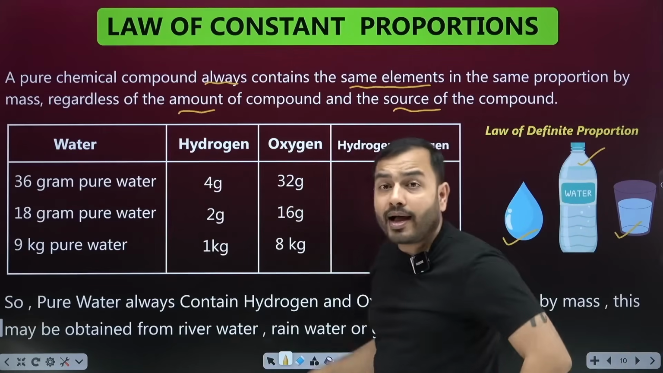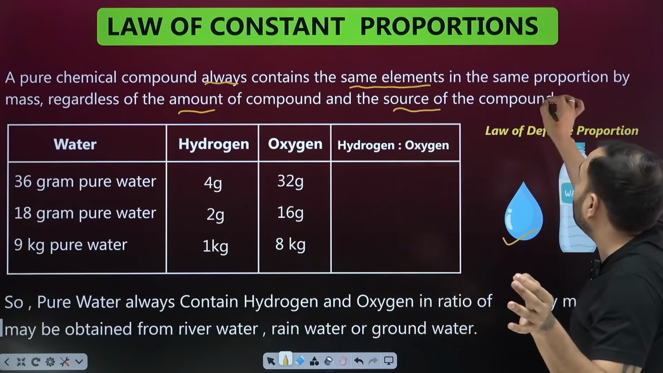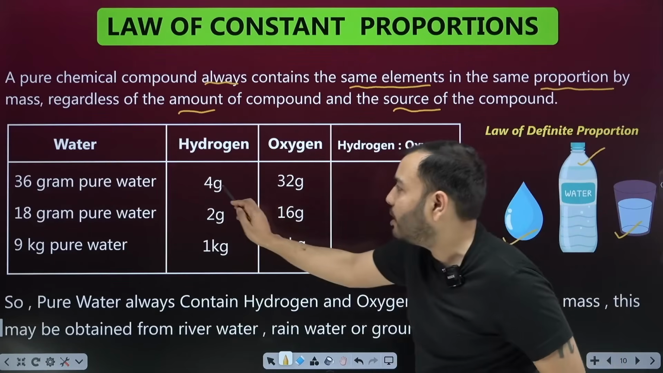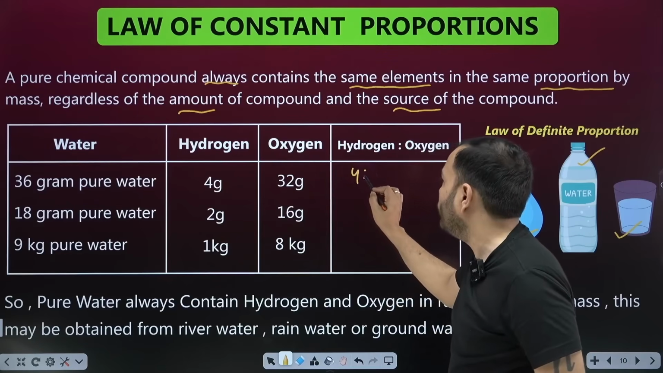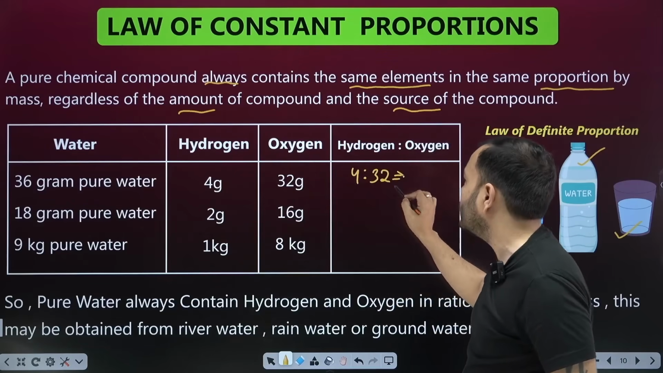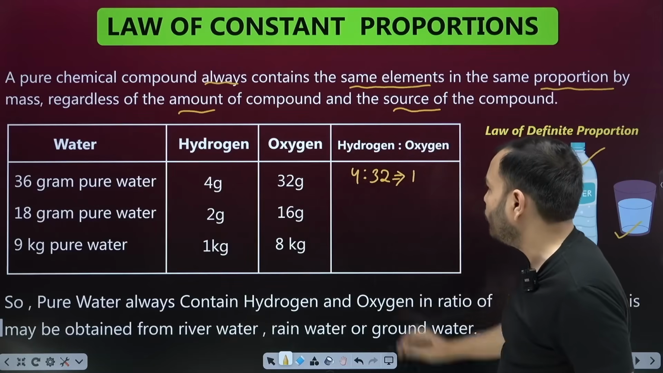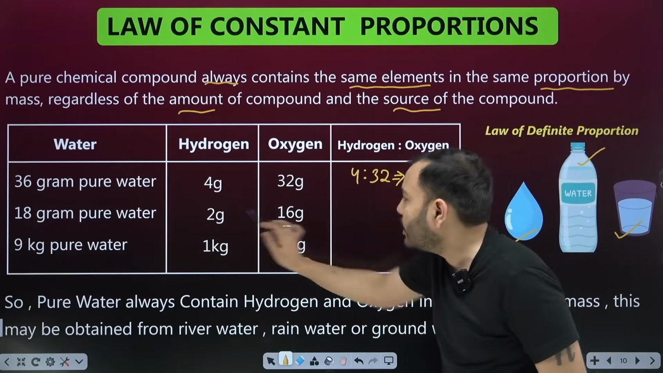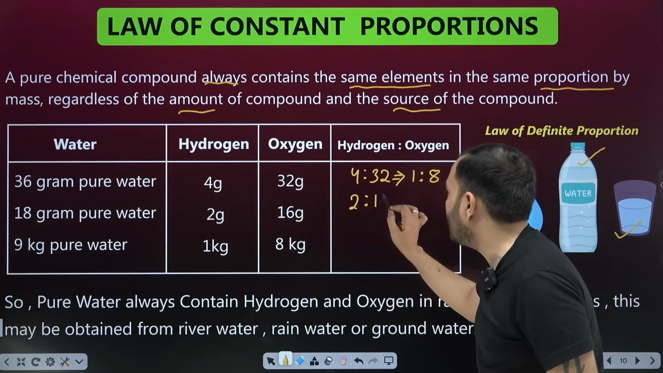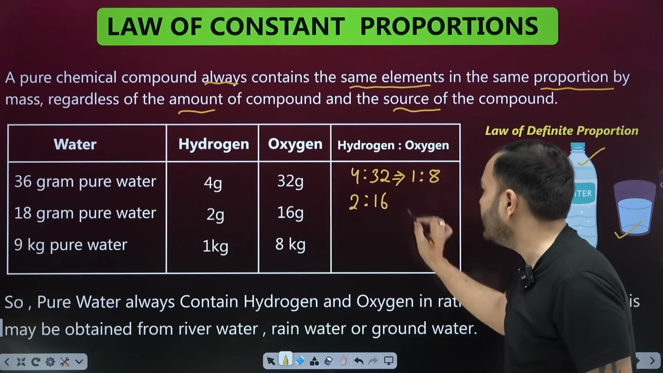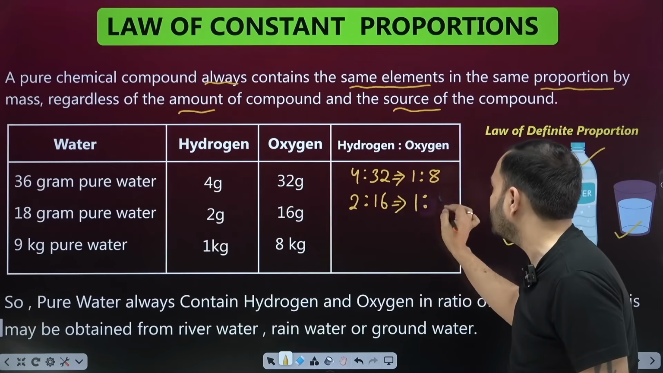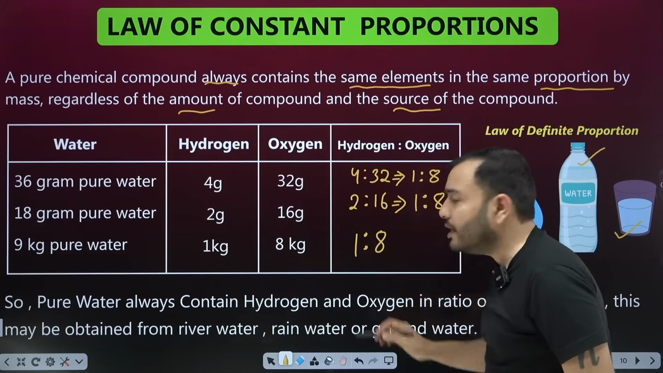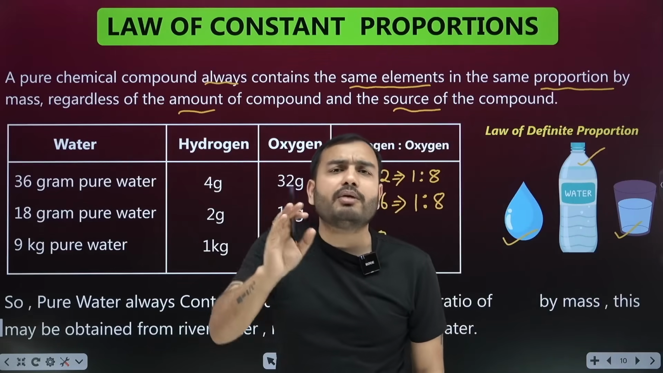Your mass is changing, but what does the law say? In the same proportion by mass. If I calculate the ratio of hydrogen to oxygen, the first one is 4 to 32. It is eliminating with 4: 4 ones are 4, 4 eights are 32. What is the ratio? 1 to 8. Look here, 2 gram to 16 gram, ratio of hydrogen to oxygen. Eliminating with 2: 2 ones are 2, 2 eights are 16. 1 to 8. Again it's 1 to 8. This means hydrogen and oxygen are present in the same proportion by mass.